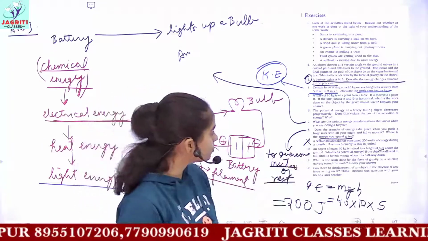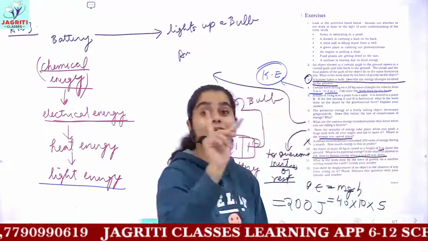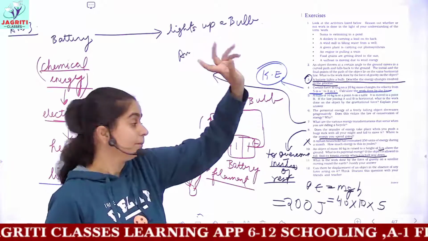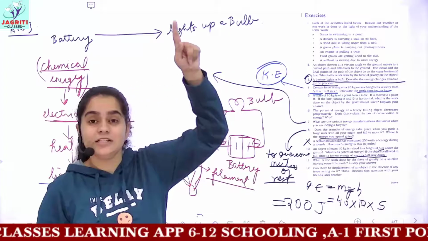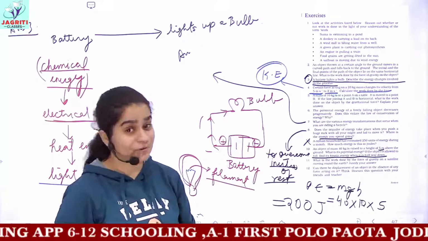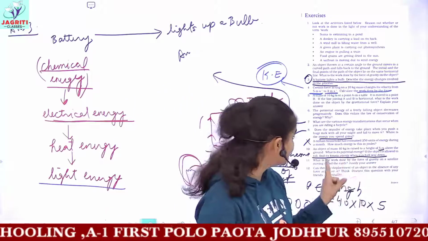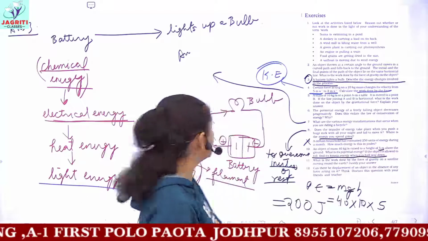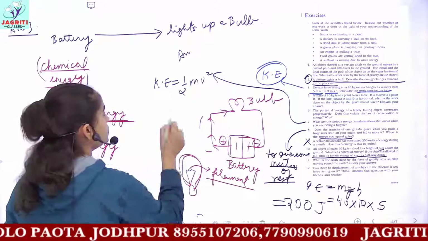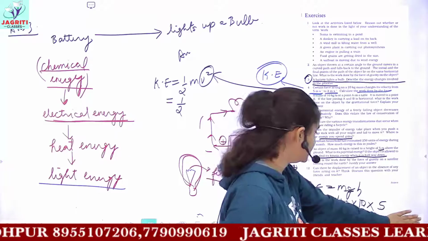Then next you are asked, what if the object is allowed to fall, find its kinetic energy when it is halfway down. It is given that now this object is allowed to fall. So when it is halfway down, it means now it has covered a displacement or a distance of half the height, which means 2.5 meters. Half of 5 is 2.5. And now you are asked to find its kinetic energy. So what would be the kinetic energy of the object? It would be half m v square. So this v square you have to find, okay?